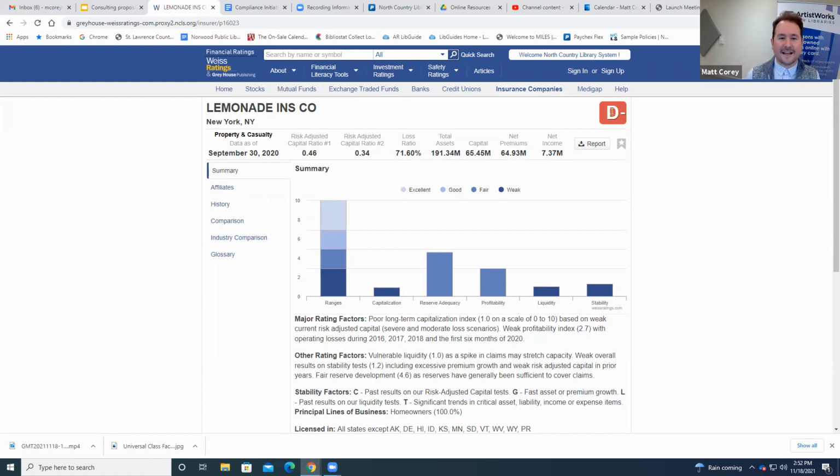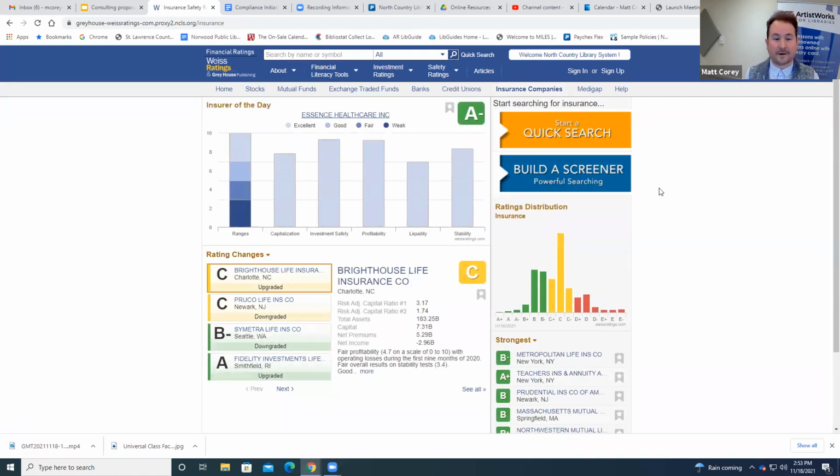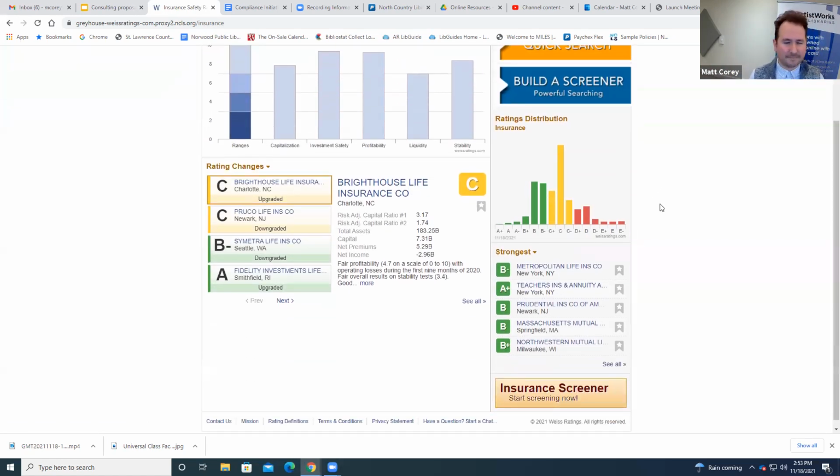But their rating is absolutely terrible. So I think that can be extremely informative for people who are seeking insurance companies, right? You might see a bunch of ads for Lemonade online and they talk about how simple it is and everything, but what's the actual track record of their stability and their payouts and all of that? Certainly, it doesn't look amazing. So I thought that was really interesting. And again, that was an example that our rep had shown us last time.